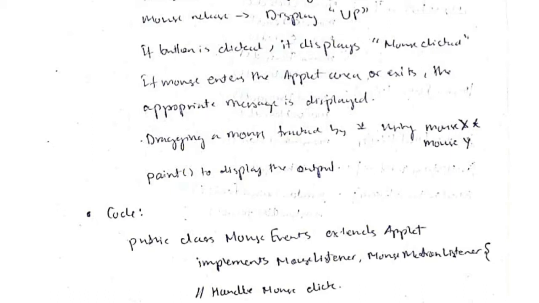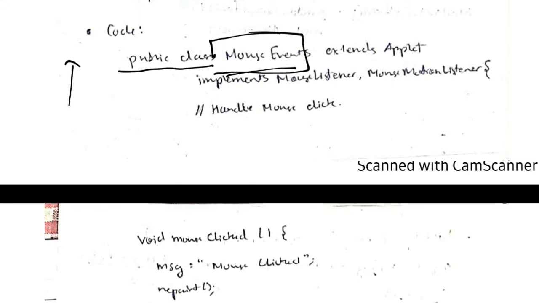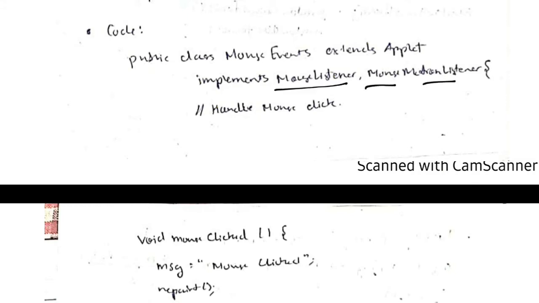So to implement this, first we will write public class MouseEvents. MouseEvents is a class we are writing to implement the above functions, and in it we will write all the functions mentioned above. It extends Applet. Applet is the main class, and we have to implement the interfaces. An interface is not a class, it only declares functions. We have to define the functions according to our needs. The two interfaces we will implement are mouse listener and mouse motion listener.